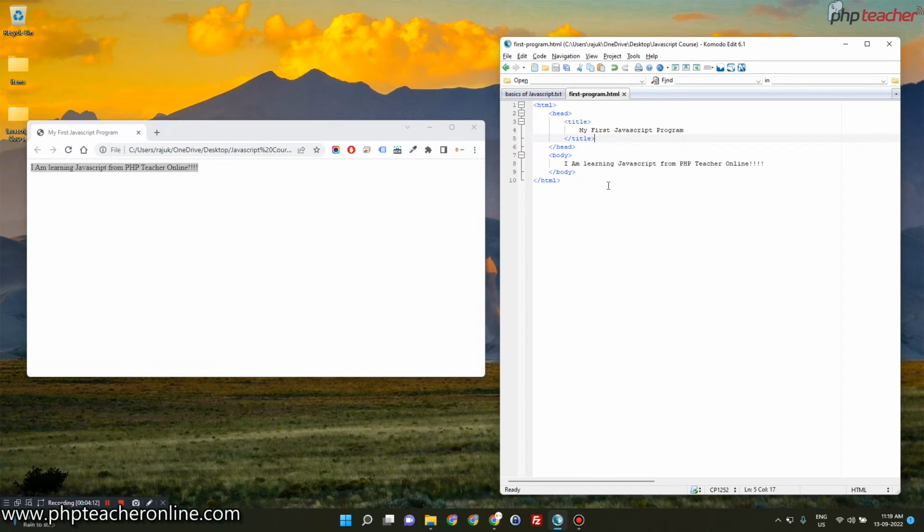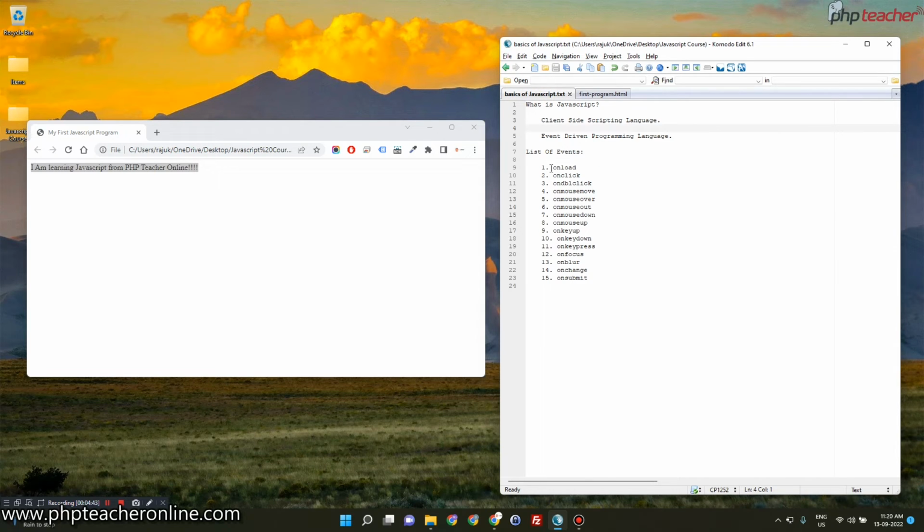Similarly in JavaScript, or in any programming language, you can create different functions. Some functions may change color, some functions may do some animation, so these sorts of functions can be created. But that does not mean that once you have created the function it will start working automatically. After creating those functions, you will have to call them. Now how will you call them? Remember, I have taught you some basic events. Through these events you will have to call those functions.